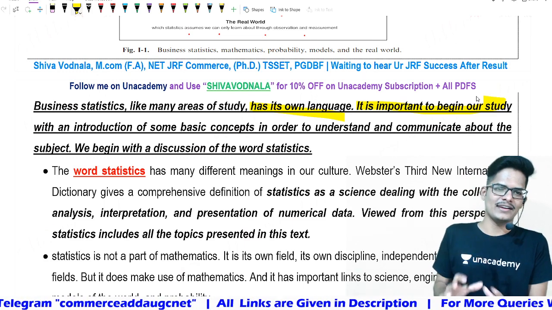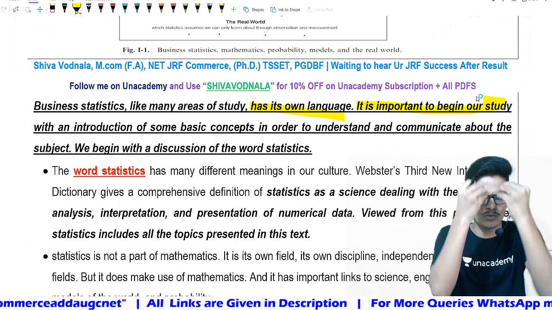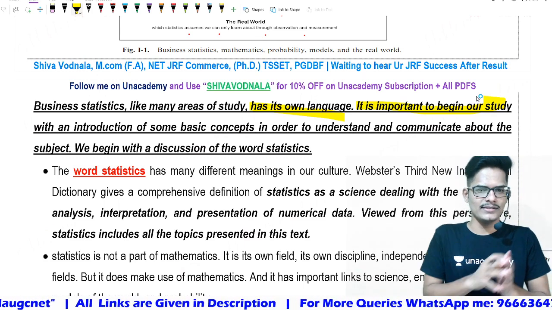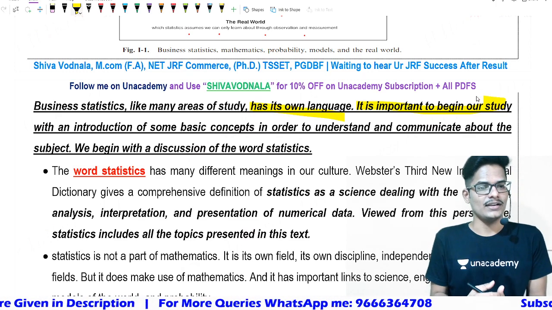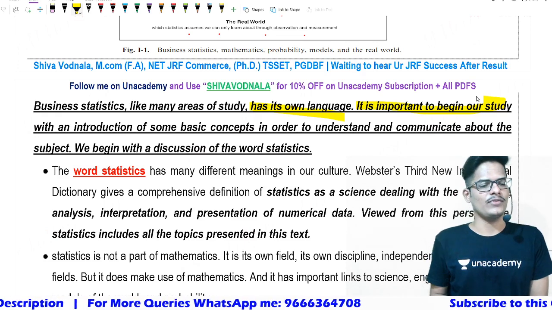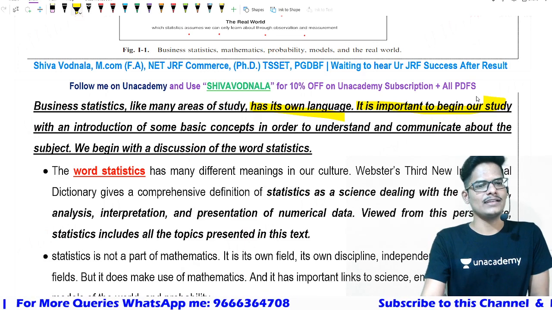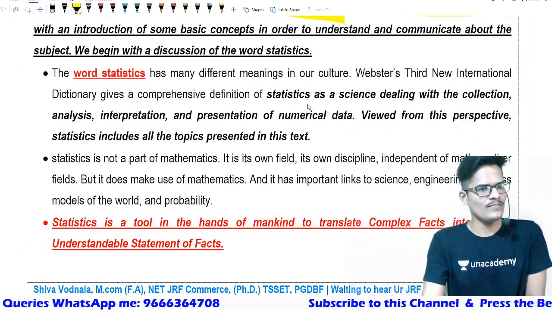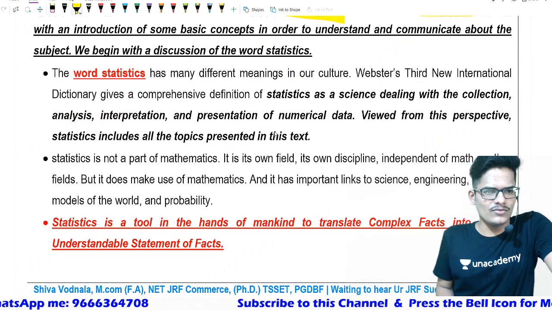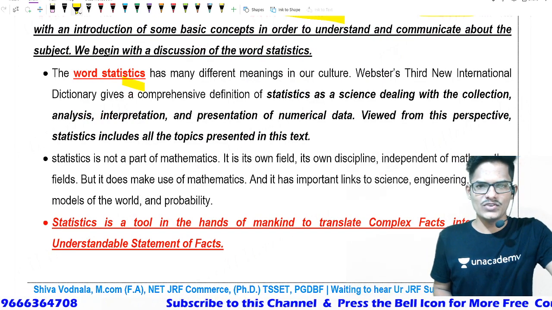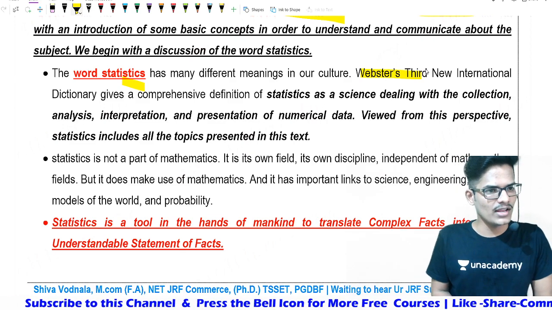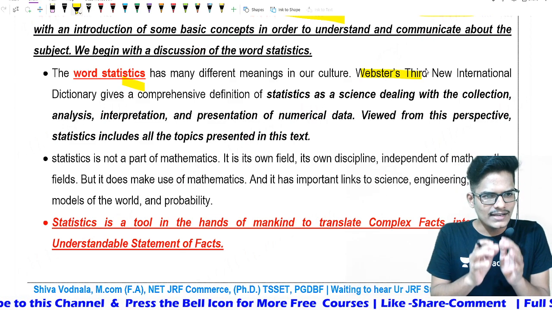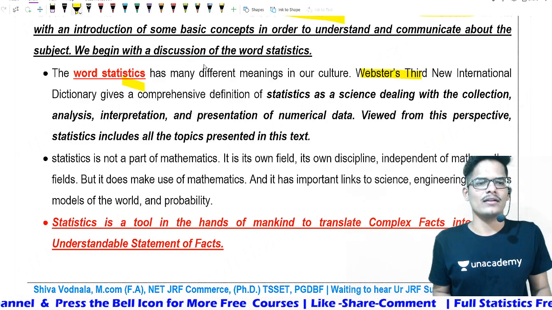That is why we are feeling difficulty. No, it is a very hectic subject, it is a theory portion, it is a problematic portion, I don't come across this. So let us fully stop those difficulties, let us link the concepts according to their own language. Now the definition, one of the definitions looks like this, which is given by Webster's Third New International Dictionary. The word statistics has different meanings in our culture.